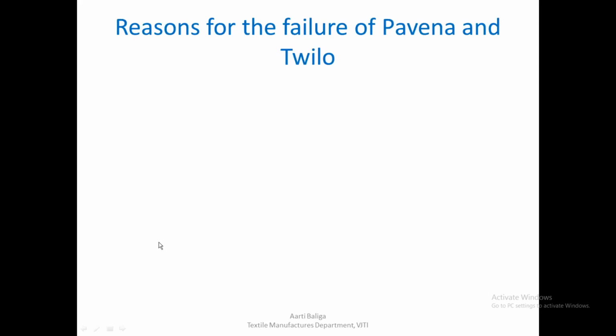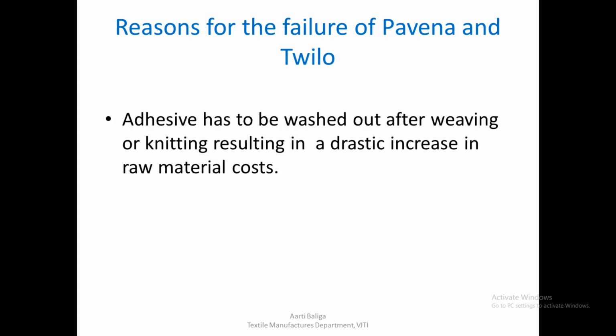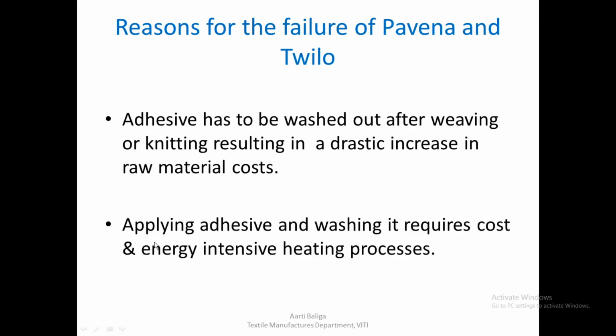The major reasons for the failure of Pavina and Twilo is that the adhesive has to be washed out after weaving or knitting, and this drastically increases the raw material cost. Also, as we've already seen, it increases the processing cost because the application of an adhesive and washing it out requires cost.